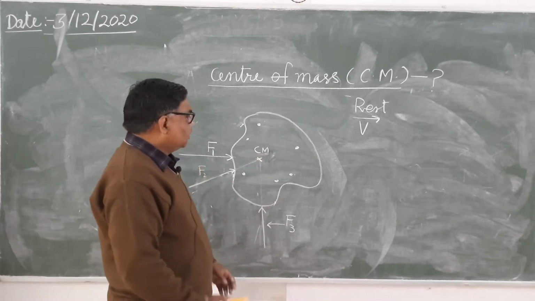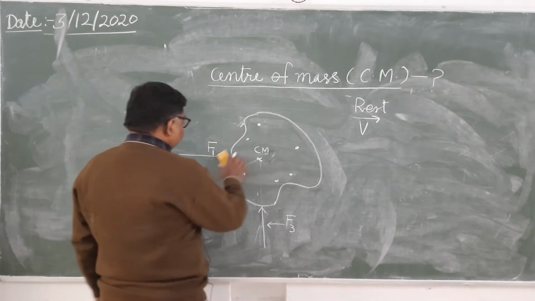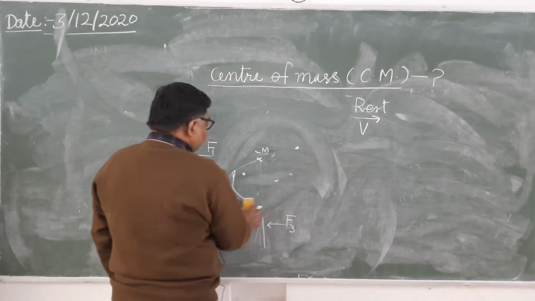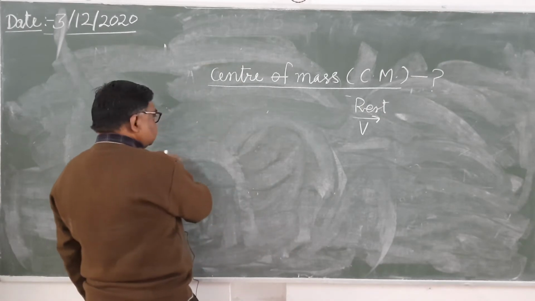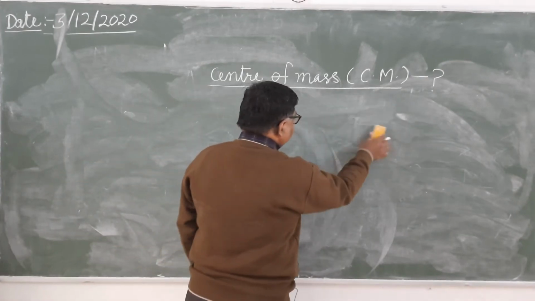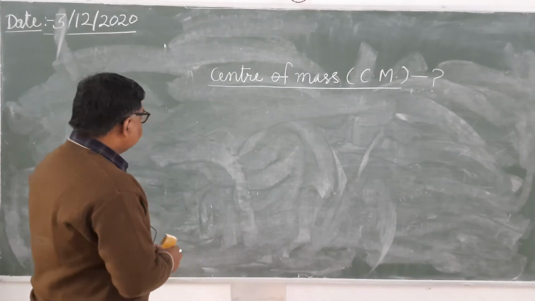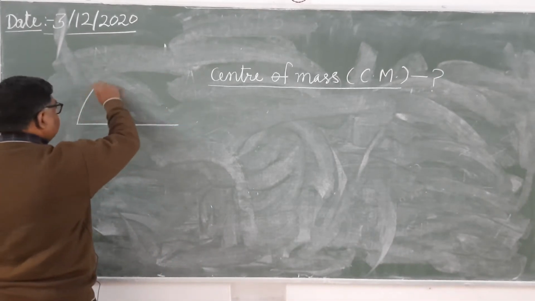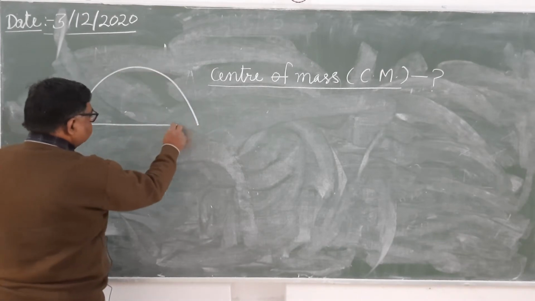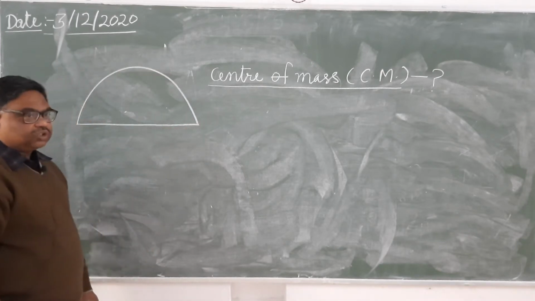You can see here there is one example. Suppose there is one hammer and it is thrown at some angle from the horizontal. As you know, if you throw any particle at some angle from the horizontal, its path will be a projectile path.